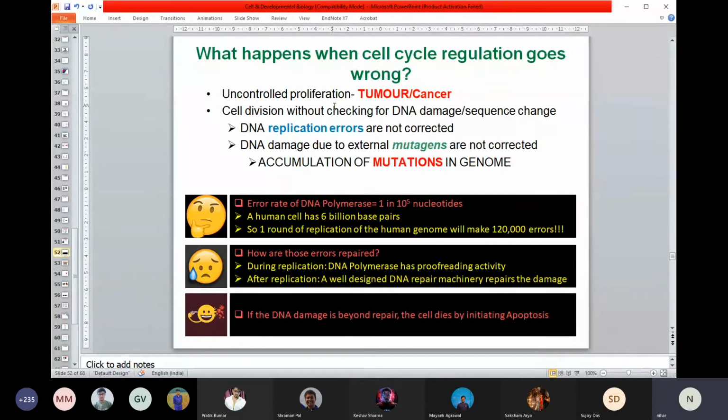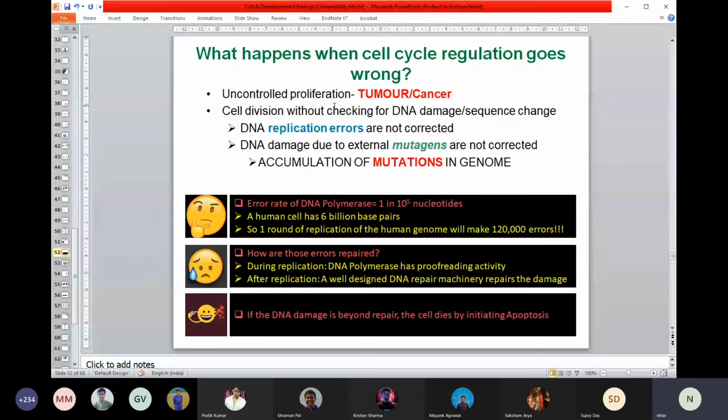So first thing I'm talking about, if there is a problem of cell cycle control, it can land up with a problem that could be a tumor. Okay, it's uncontrolled cell division, which means cells are dividing more rapidly. So that can lead to a tumor. That's one thing. But now if you think about the inner cause, how can a cell undergo uncontrolled division? What could be the reason?